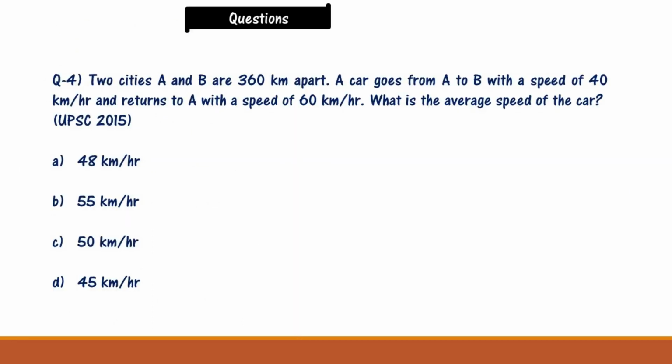Now comes the question number 4. This is a UPSC 2015 question. Two cities A and B are 360 km apart. A car goes from A to B with a speed of 40 km per hour and returns to A with a speed of 60 km per hour. What is the average speed of the car? Options are 48 km per hour, 55 km per hour, 50 km per hour, 45 km per hour. Please solve this question and write the answer in the comment box.